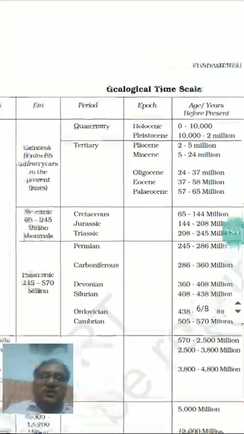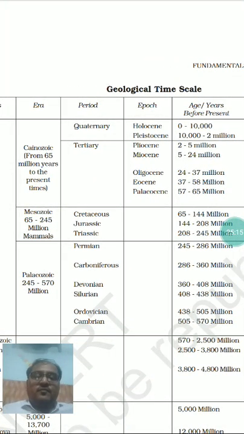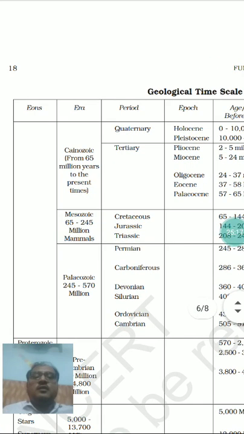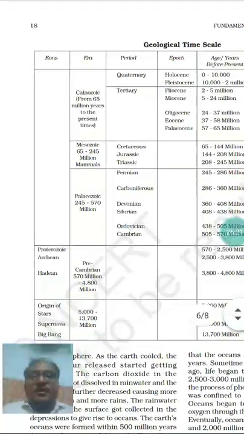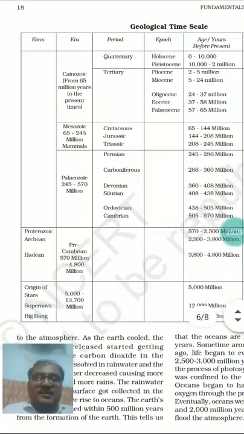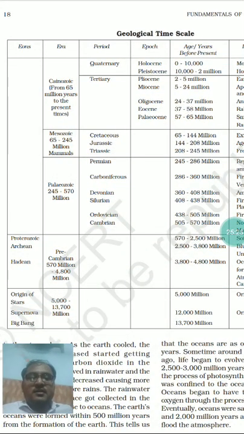This is not important from the point of view of direct questions, but to understand the different times which are explicitly mentioned here and there in the entire geography of your textbook. Everywhere you will find such terminology, like Proterozoic eon.